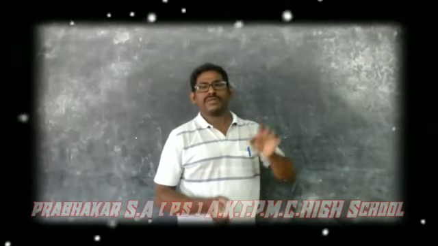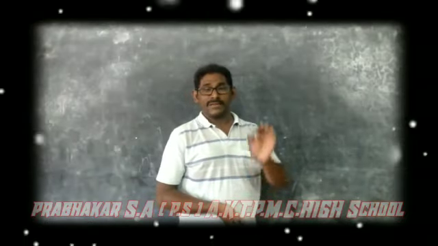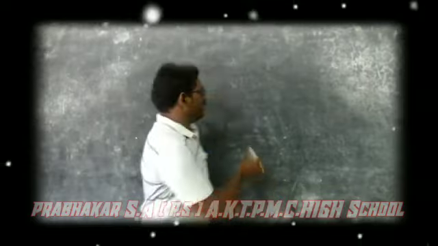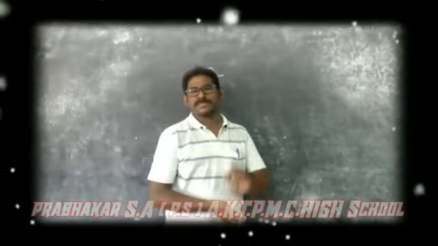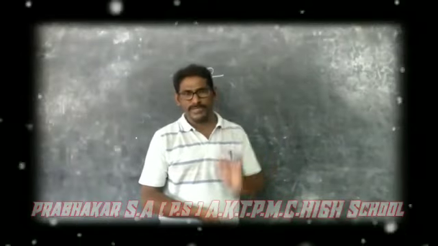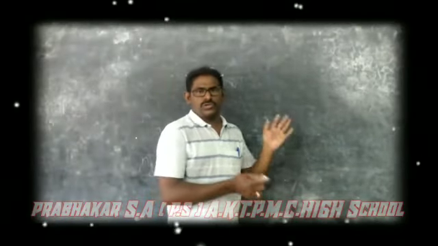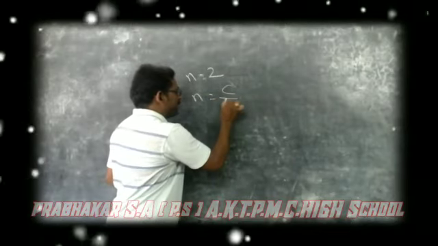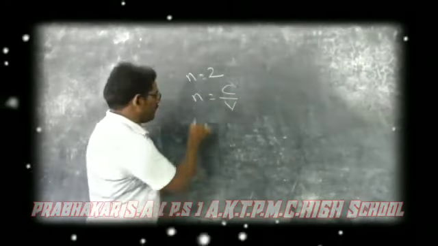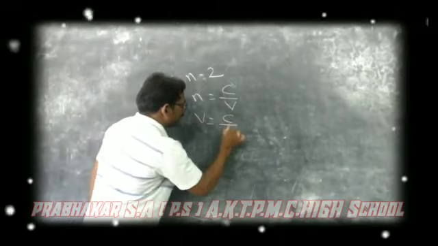So there is one example problem. The refractive index of a material n is equal to 2. Then what is the speed of light in that particular medium? Solution: we know that n is equal to c by v. So v is equal to c by n.